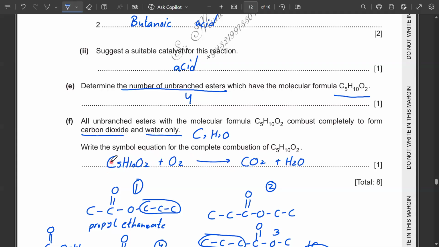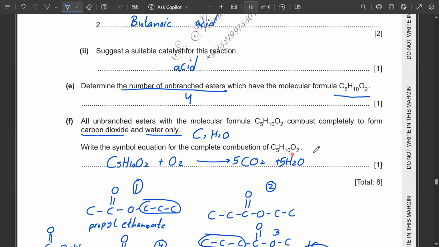So I will balance the carbon first. I have 5 carbon atoms on the reactant side. So to balance it, I need to multiply carbon dioxide with 5. So carbon atoms are now balanced. Now balance the hydrogen atoms. There are 10 hydrogen atoms on the reactant side, and on the product side I have 2. So I will multiply this H2O with 5. So I get 10 hydrogen atoms.